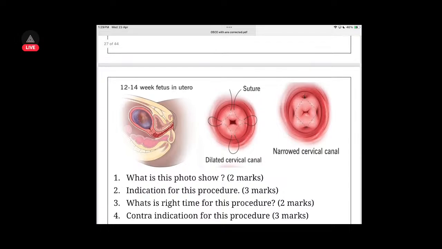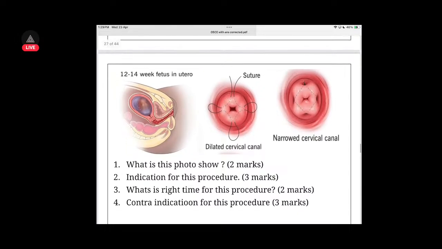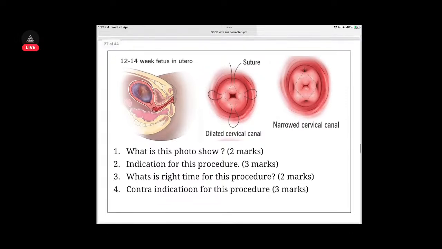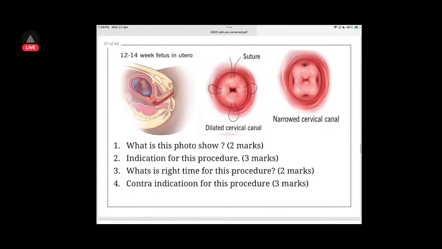Then we have this image of cervical cerclage. Indications: if there is recurrent pregnancy loss, if there is physiological weakness or hereditary weakness of the cervix, and possibility of abortions. And when is the right time?